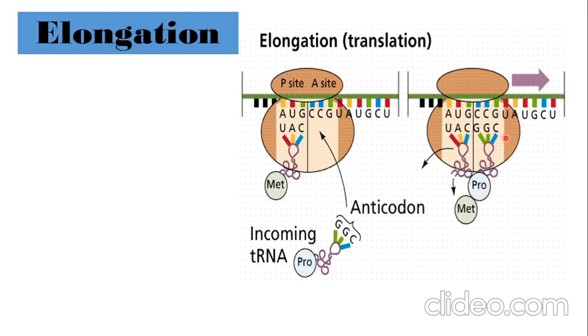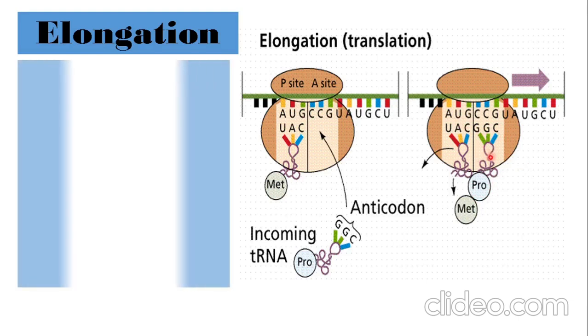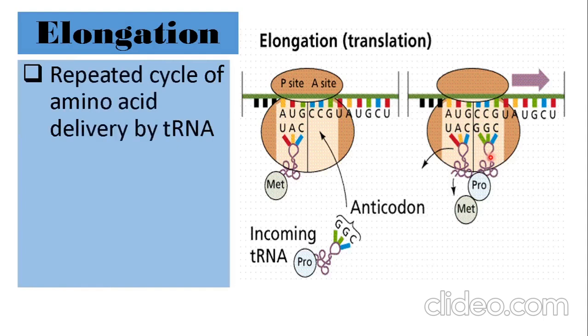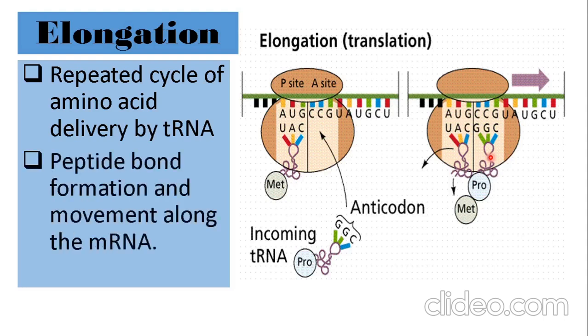Following which, when the third amino acid forms the peptide bond, one by one the amino acids will go on lining up, carried by the transfer RNAs. So in the elongation phase, what happens? There is a repeated cycle of amino acids delivered by tRNA, peptide bond formation, and movement along the mRNA.